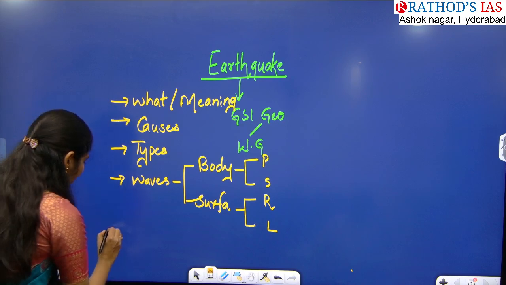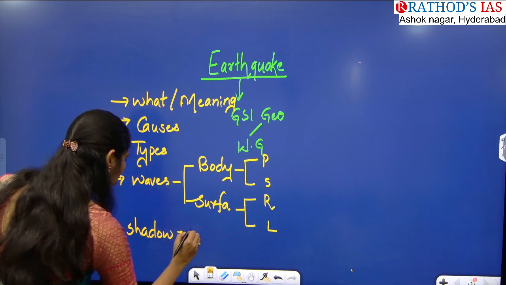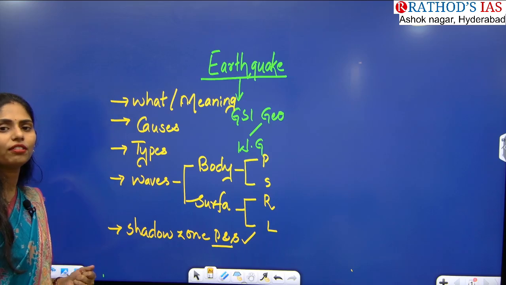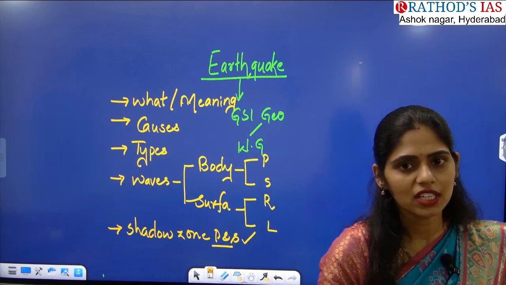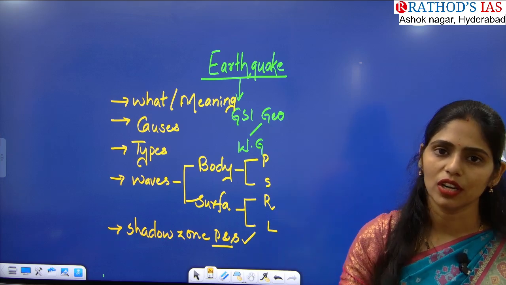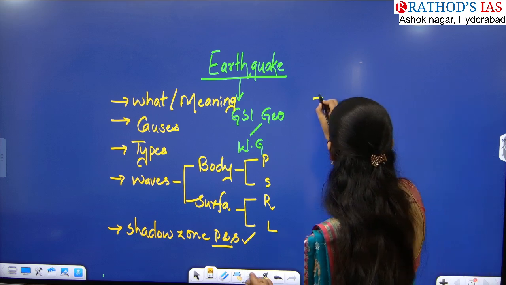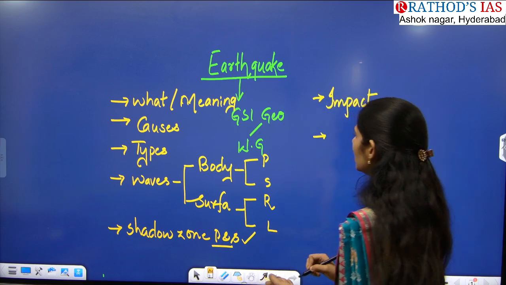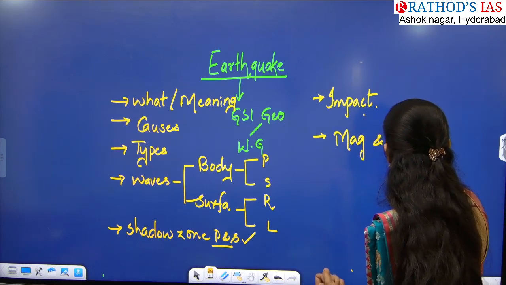Next, a very important concept you have to see is shadow zone, the shadow zone of P and S waves. Based on this we can understand the interior of the Earth. Because of studying the shadow zone of P and S waves, we came to know that in the core we have an outer core and an inner core. The inner core is solid and the outer core is liquid. That we came to know after studying the shadow zones. And next you have to see the impact of the earthquake.